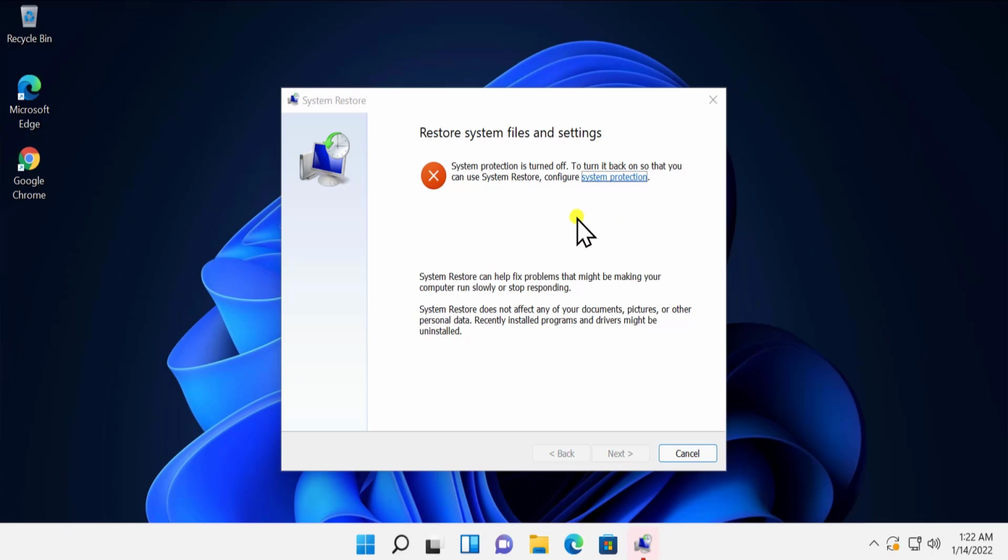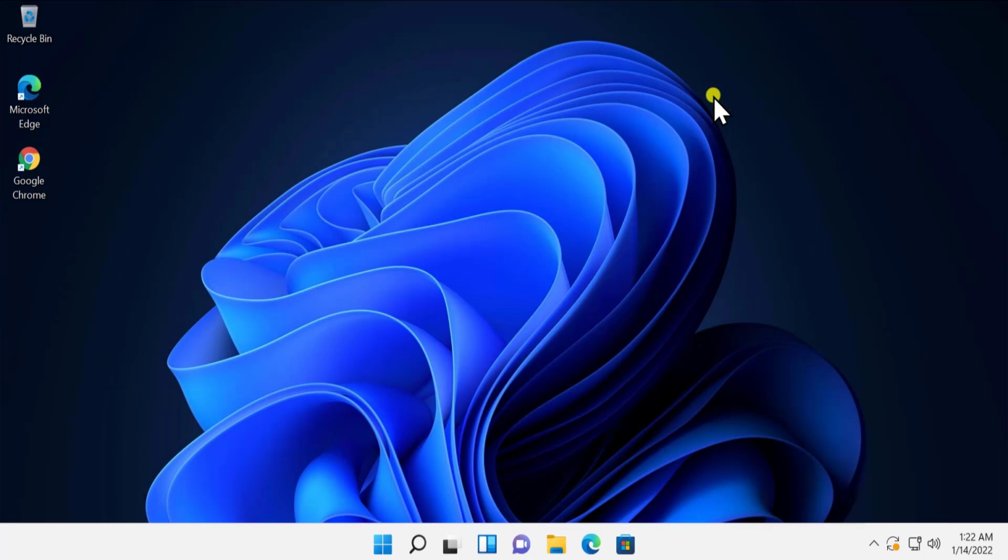Once you select the restore point, make sure you click on Scan for affected programs so that you can see what changes it's going to make after restoring your Windows 11 PC to the previous date. If restoring works for you, then you do not have to reset your PC. If restoring is not working and other methods are not working, then you can simply reset your PC.